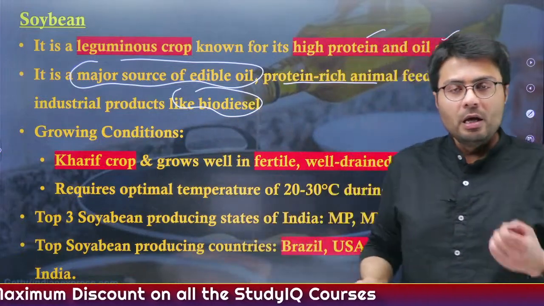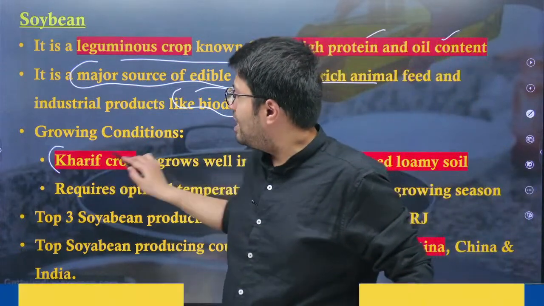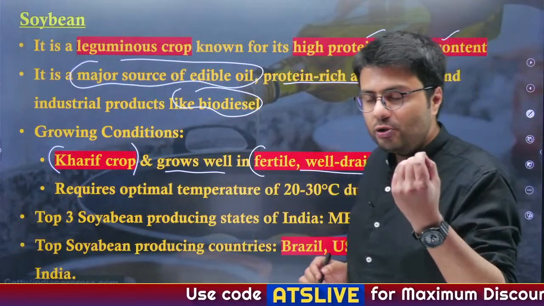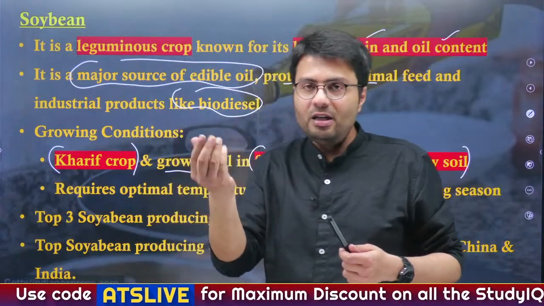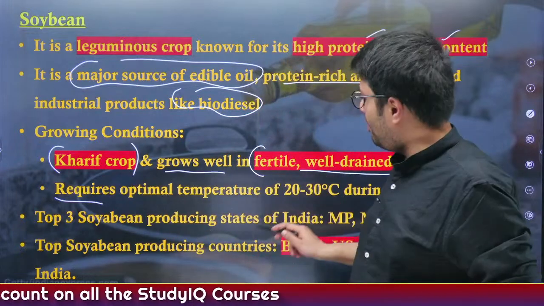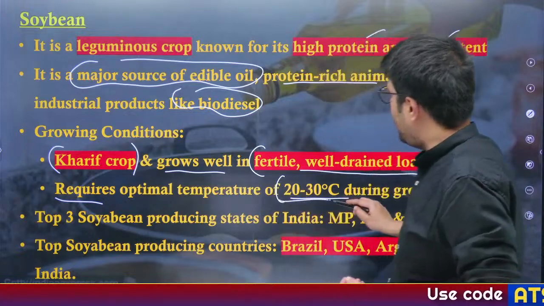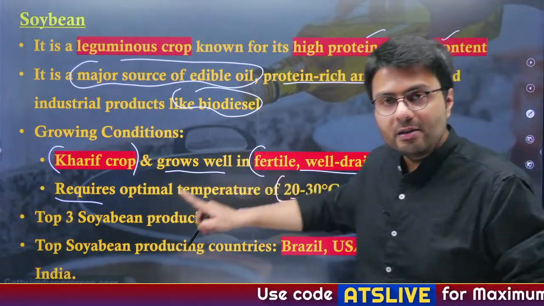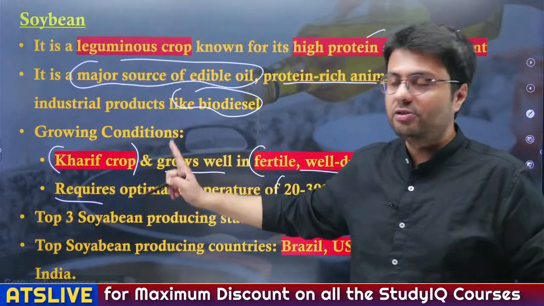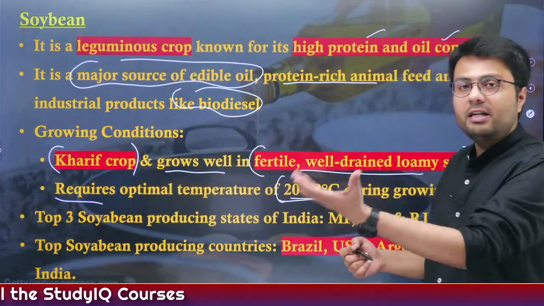of biodiesel. Now the growing conditions in which soybean prospers: it is primarily a kharif crop which grows well in fertile, well drained and loamy soil. Now loamy soils are dense soils as against the grainy soils which are available in the northern part of the country. It requires an optimal temperature of about 20 to 30 degrees centigrade during the growing season. So that is why it is a kharif crop. If it required a lower temperature, then you will realize it is primarily grown in the Rabi season, which is the winter season. Understood? So that is how you remember. If it is a kharif crop, it must be grown in higher temperatures.